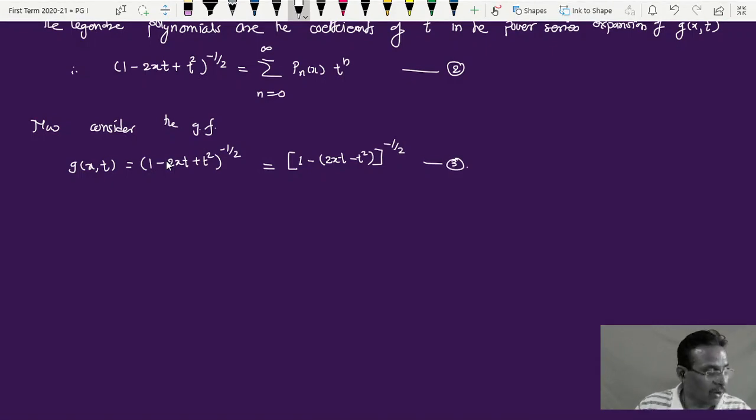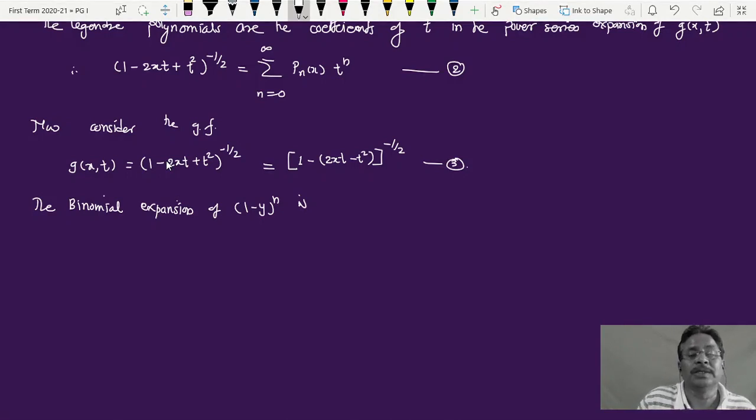And now this again needs some knowledge of mathematics: the binomial expansion. The binomial expansion of 1 minus y raised to minus n, not plus n, provided y is very small compared to 1, gives a very simple series.